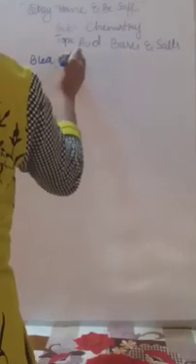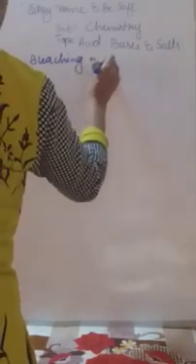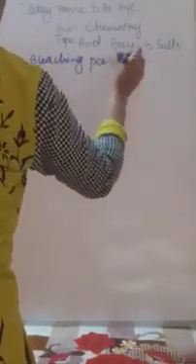Hello students, today we have to move to the next continuation part in the lesson acid base salts. Yesterday we learnt about the manufacturing of sodium hydroxide by the chloroalkali process, right? Today we have to learn about one more product, that is the bleaching powder. Let us know how the bleaching powder is prepared.